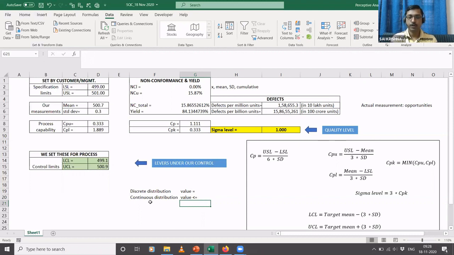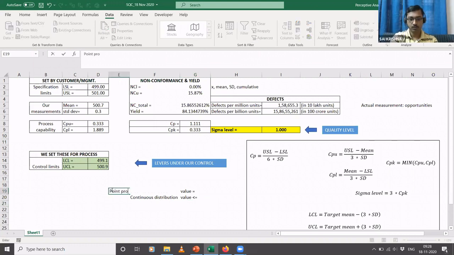Because we have to get the entire range of probability for the value being less than the lower specification limit or greater than the upper specification limit. Got it. So this is what we call a point probability, and this is something like a range probability.